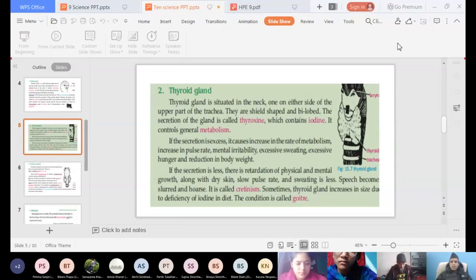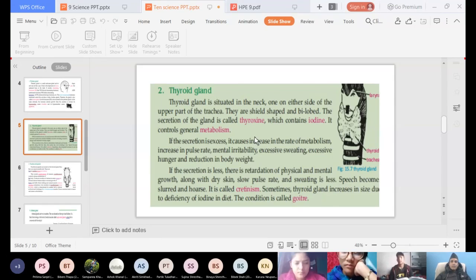Now, if the secretion is less, at that time, what will happen? Then physical growth, mental growth decreases. The person does not grow well, and dry skin, and pulse rate is slow, and no more sweating. So these are the things, and if it happens, it is called cretinism. Okay, cretinism.